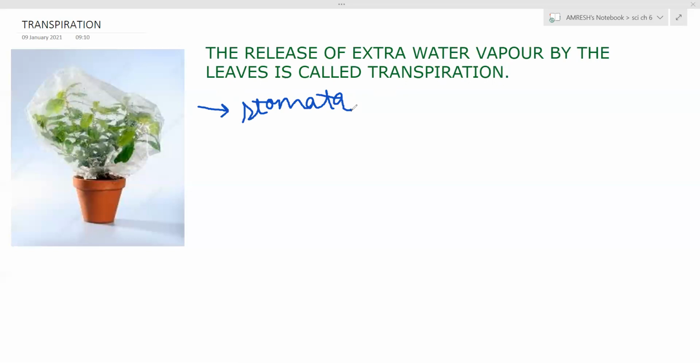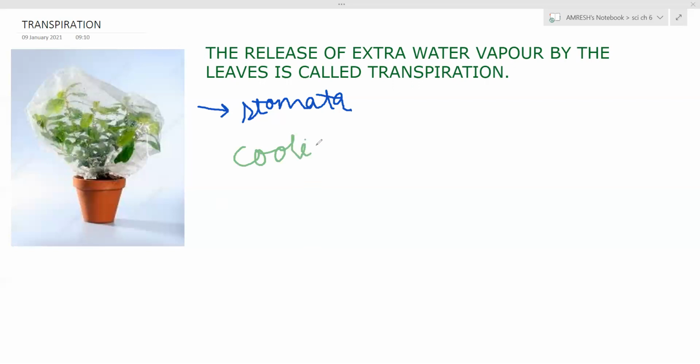There are some functions of transpiration. You will say, transpiration is a release of water vapor, how is it a function? See, it provides a cooling effect to the plants.